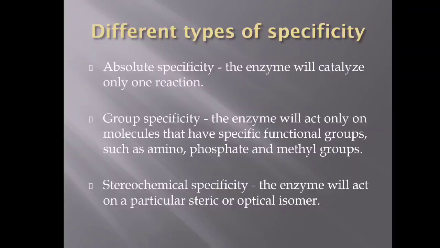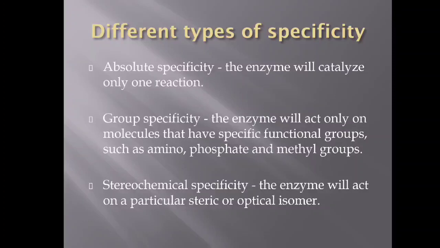Then we shall understand what is meant by the specificity of enzyme. Specificity is the ability of an enzyme to choose the exact substrate from a group of similar chemical molecules. The specificity is actually a molecular recognition mechanism, and it operates through the structural and conformational complementarity between the enzyme and substrate. To tell you very briefly, enzymes, since they are proteinaceous in nature, are very, very specific in their action. So they choose the substrate and bring about the chemical changes.